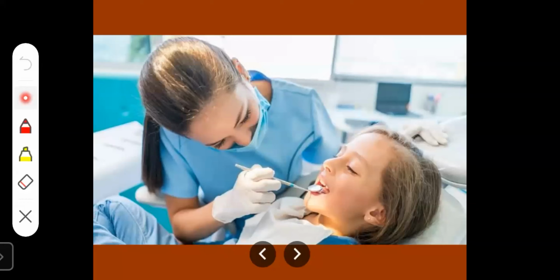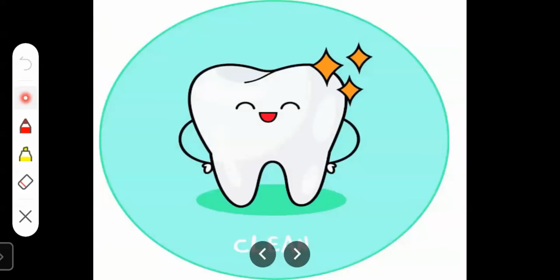If your teeth are paining you, if you have a toothache, or any problem, you should go to the dentist. After that, we should clean our teeth regularly.